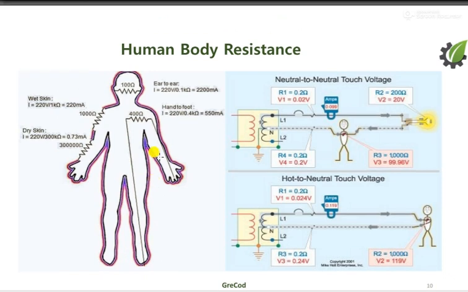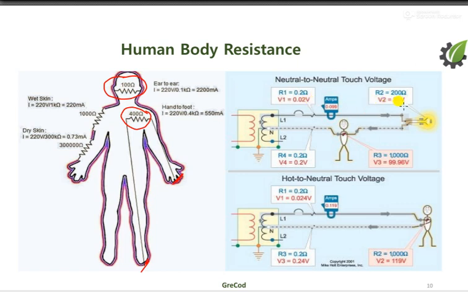This is a small slide where we can see the human body resistance. The body has a different resistance for different areas. This is the resistance between ear to ear, which is 100 ohm. From this hand to this leg, we have 400 ohm resistance.